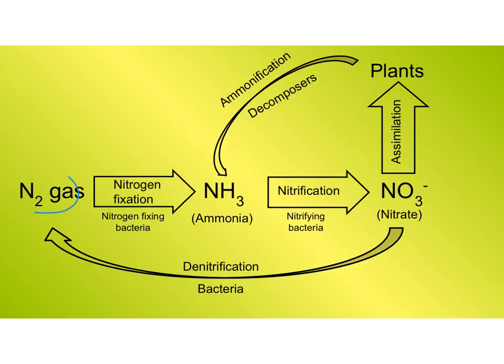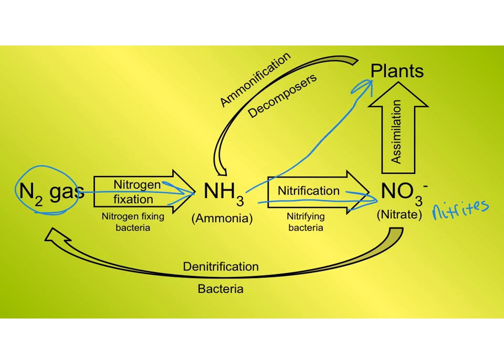So if we start with our gas in the atmosphere, we have our nitrogen fixing bacteria. Nitrogen fixation happens, it turns it to ammonia. Then nitrification can happen, turn that ammonia into nitrates and nitrites as well. And this can be assimilated by plants.